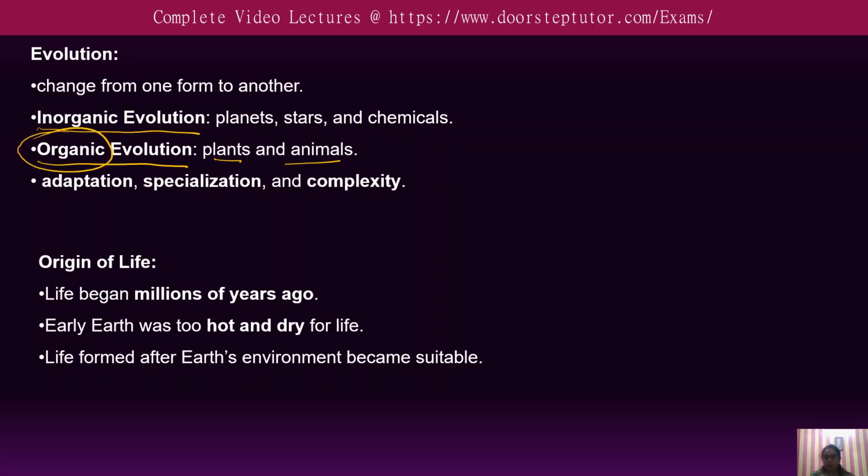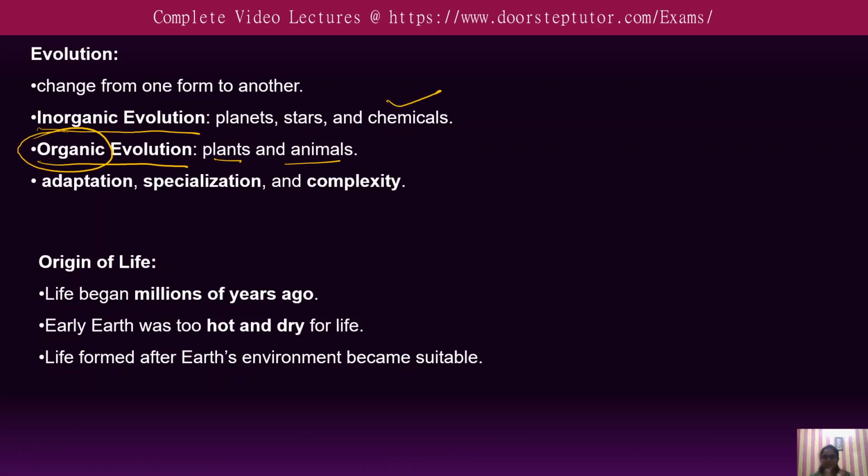So in inorganic evolution, what happened? The planets and the stars all undergo orderly changes over time, and it took millions of years, and it shaped the universe as we know it today. Organic evolution includes the evolution of living organisms such as plants and animals, and inorganic evolution includes the planets, stars and the various galaxies.